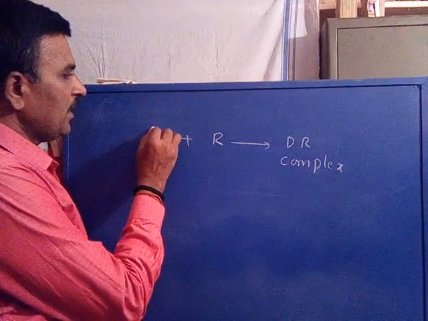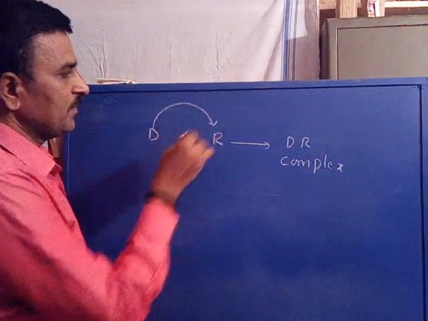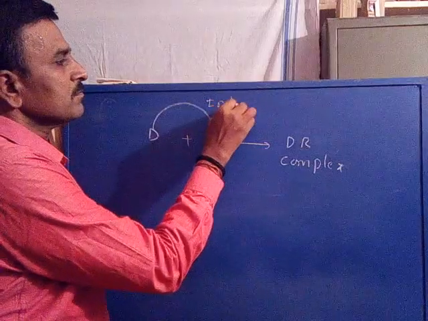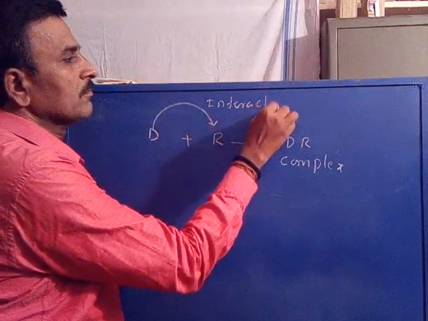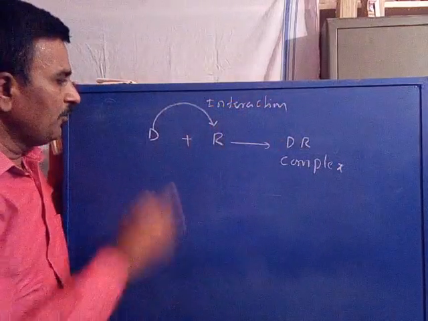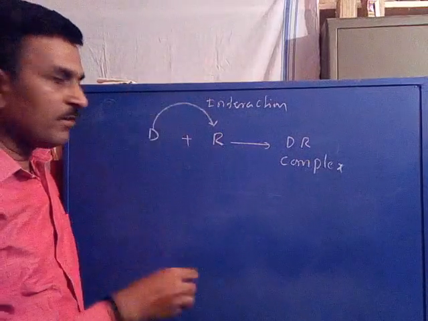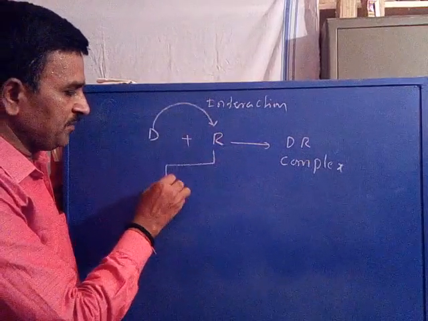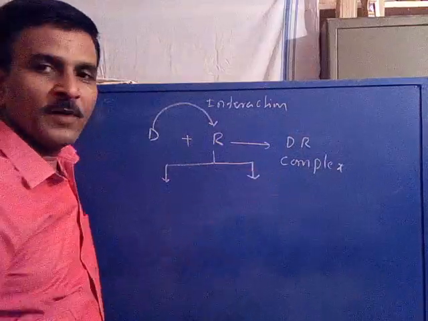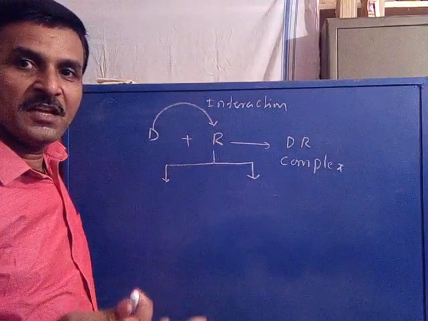This is interaction. There are two types of change in the conformational structure of the receptor.